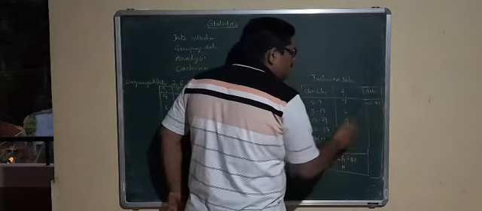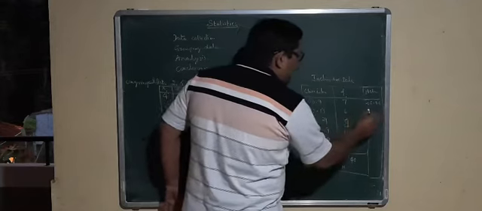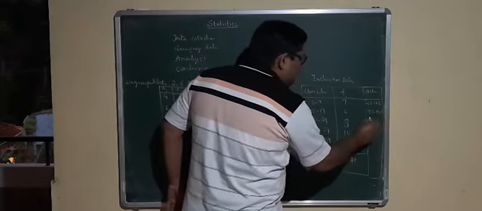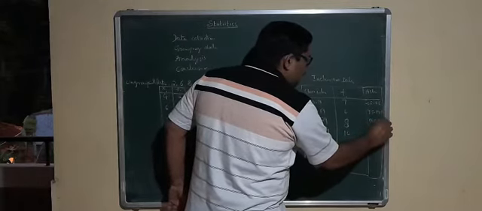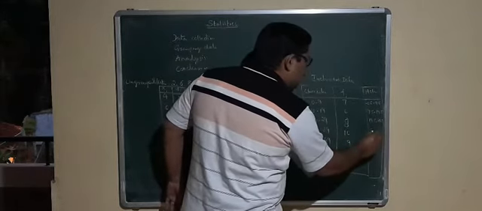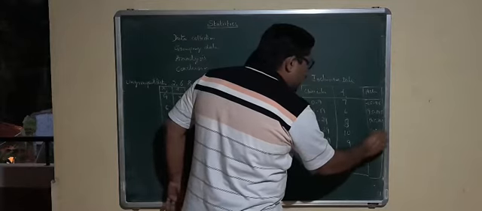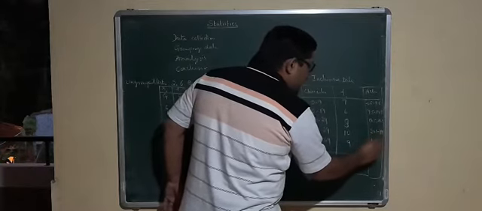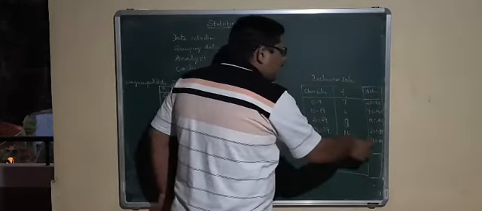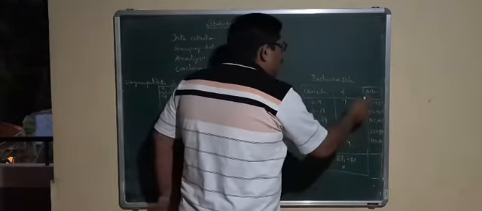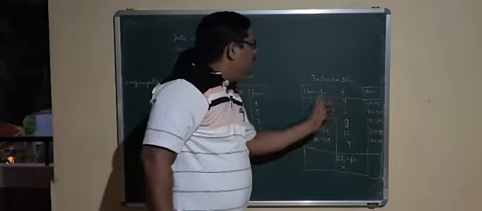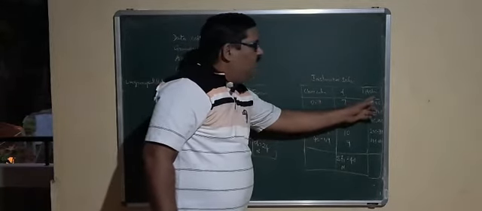This is the actual class interval. Here, 0.5 less, that is 9.5 to 19.5. Here it is 19.5 to 29.5, then 29.5 to 39.5. Here it is 39.5 to 49.5. So, this now becomes a continuous class interval. Whenever necessary we have to convert this class interval into actual class interval.